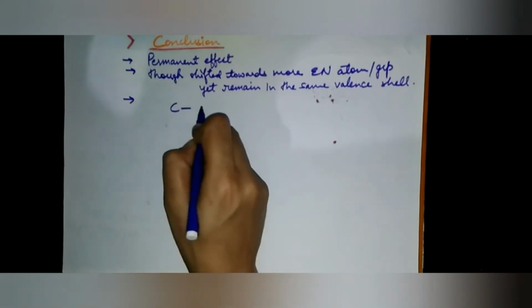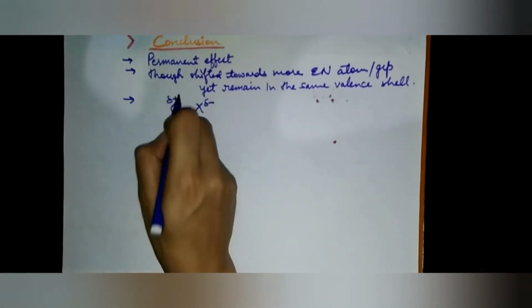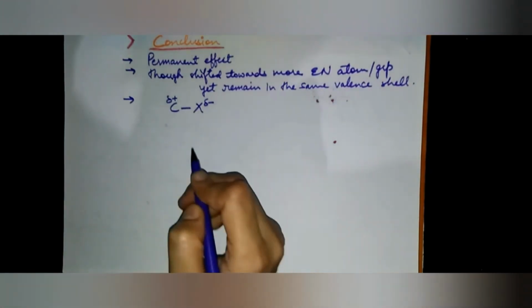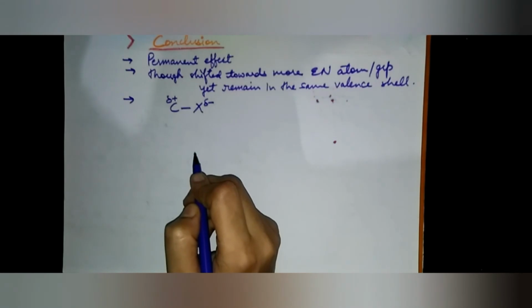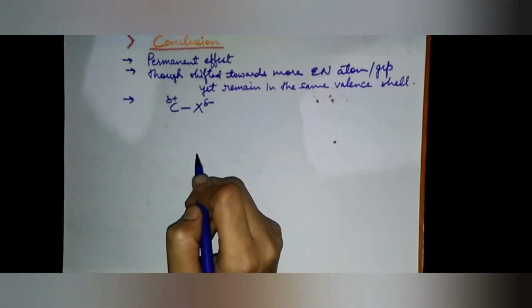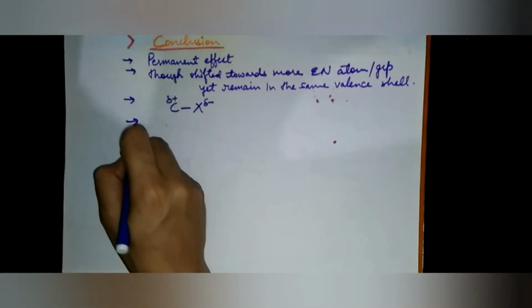I have told you that suppose it is X, so it will acquire partial negative and the other will acquire partial positive. Next, the inductive effect is not confined to the polarization of one bond, but it is transmitted along a chain of carbon atoms through sigma bonds. However, the effect is insignificant beyond the second carbon in the chain.